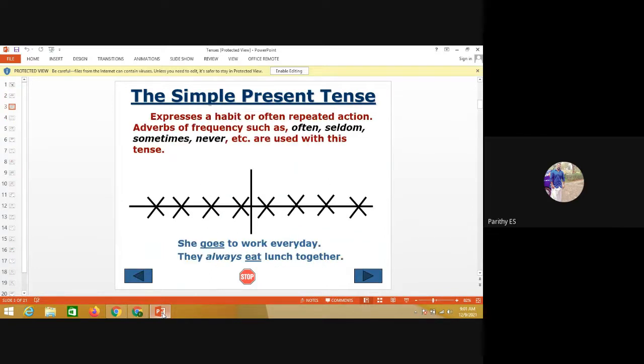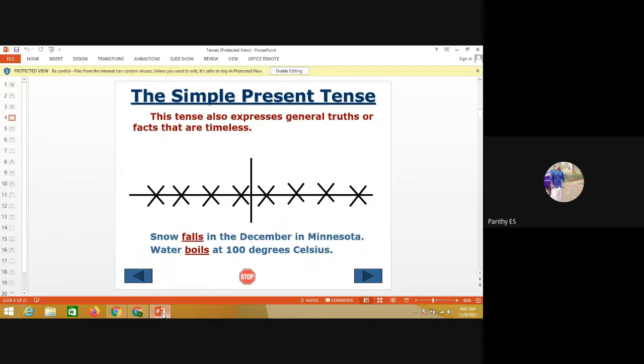Simple present tense expresses a habit or often repeated action. Adverbs of frequency such as often, seldom, sometimes, never, etc. are used with this tense. See the examples: she goes to work every day. They always eat lunch together. So these examples are the easiest way to understand the simple present tense.